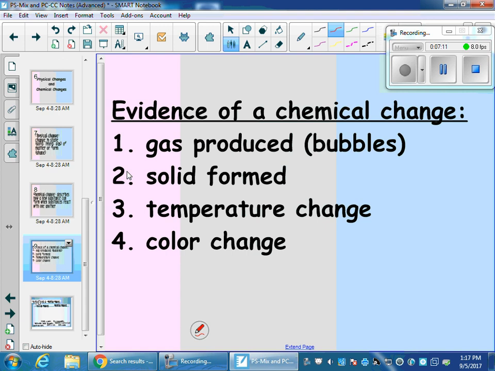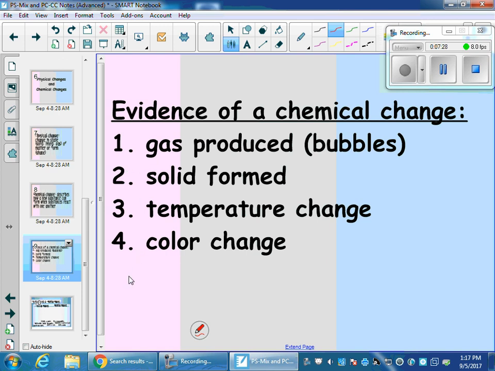Solid formed, and I'm not talking about freezing something. I'm talking about if I put 2 liquids together and I get a solid, that's a chemical change happening. That's actually forming what's called a precipitate. That is another piece of evidence for a chemical change.